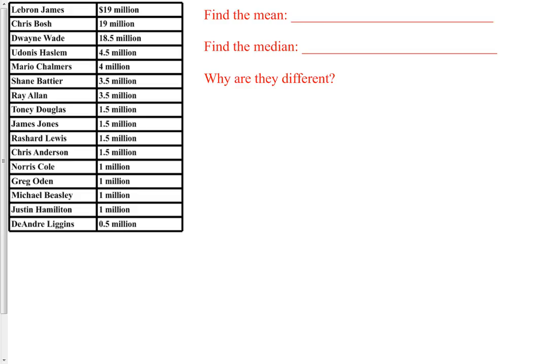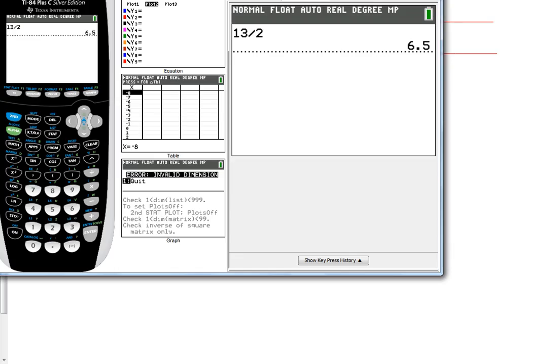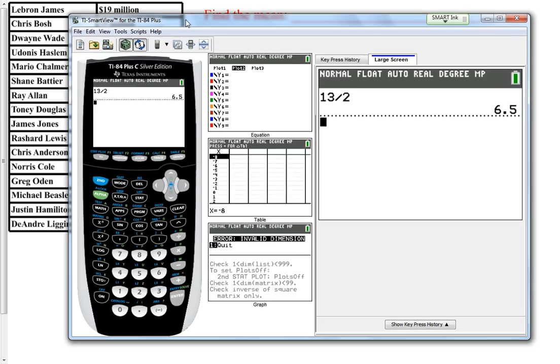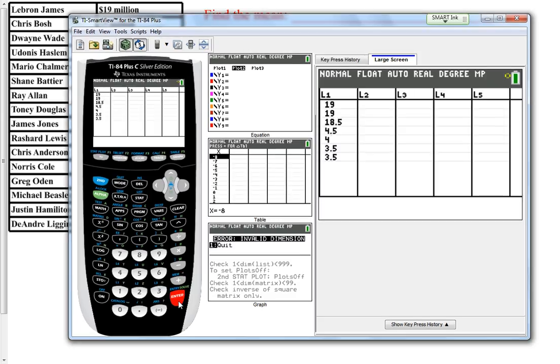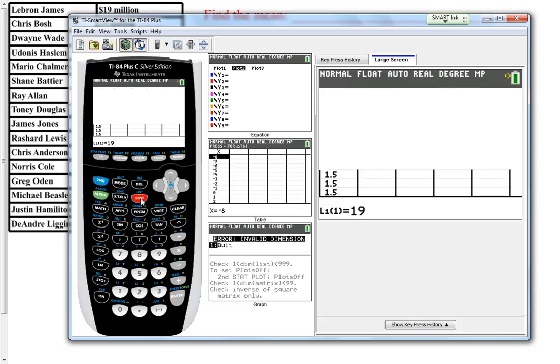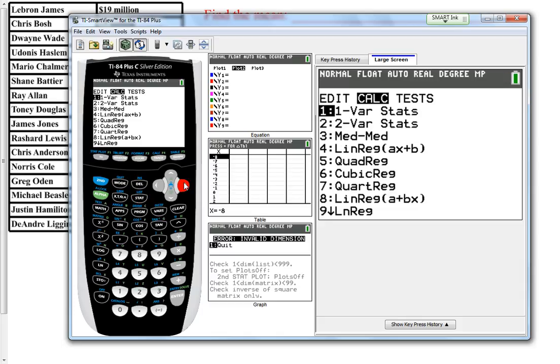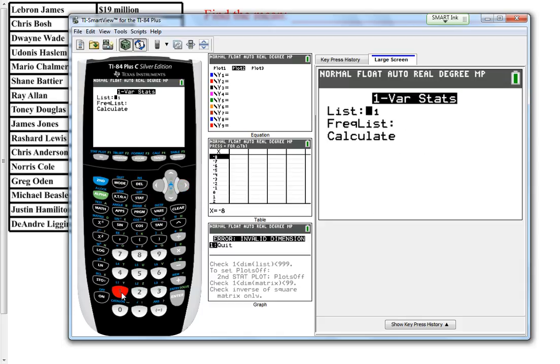First thing I want you to do is, here is some data on the 2013-2014 Miami Heat basketball players. If we take a look at these salaries here, I'm going to put them in my calculator, and you can watch me do that here. If I pull up my calculator, stats, edit, and I've already listed all of them in there, so 19 million, 19 million, and 18.5 million, and so on and so forth. If I find the mean and the median, sorry, I go to calculate number 1, and I want it for list 1, so I'm good to go. Take a look at the mean here.